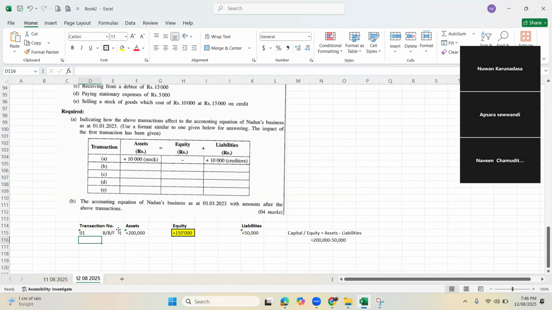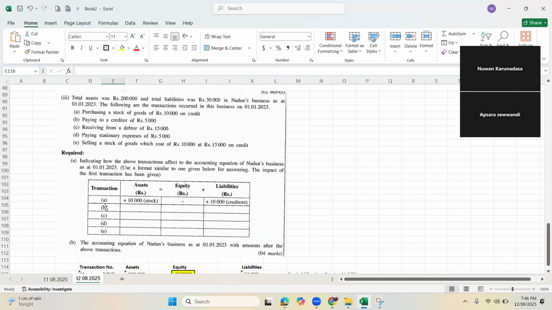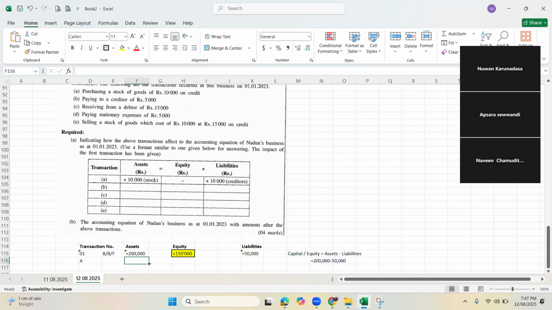Right, we'll do the first transaction, that means A. We'll read it. Purchase stocks of goods 10,000 on credit. Just think, what's coming in, what's going out, what is increasing, what is decreasing. Apsara? Naveen, think. Stock, what's come? Increase. Very good. Stocks increase here, plus 10,000.